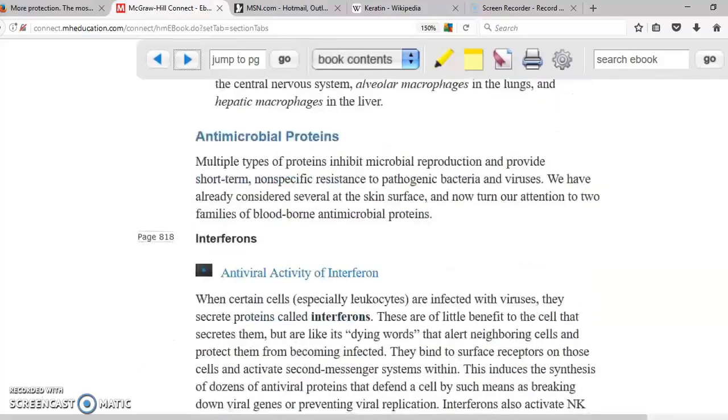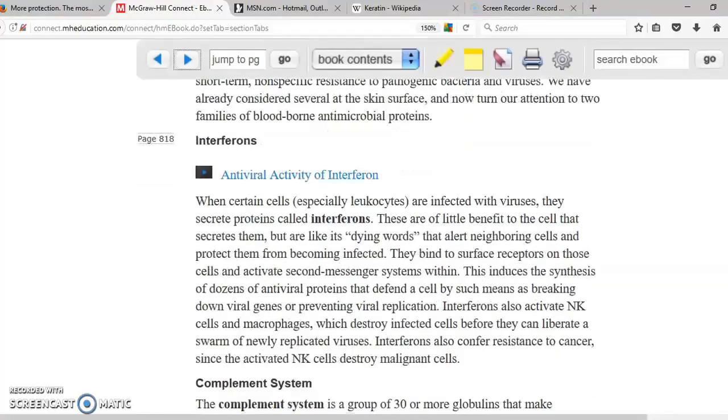So if we keep scrolling down, the proteins are going to be interferons. Interferons are proteins produced by the cells when they are especially infected with viruses. They produce these interferons, and these interferons are displayed in the cell membrane. And this basically has two purposes. One of them is to flag the cell as being infected so it can be destroyed by a natural killer, for example. And another one is to inform the other cells that there is a viral infection.